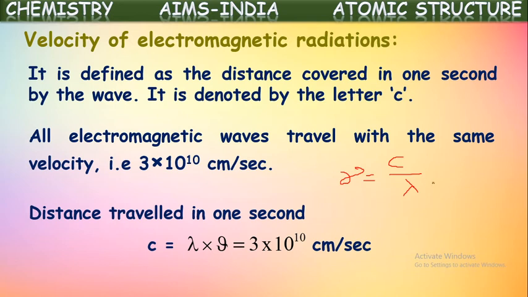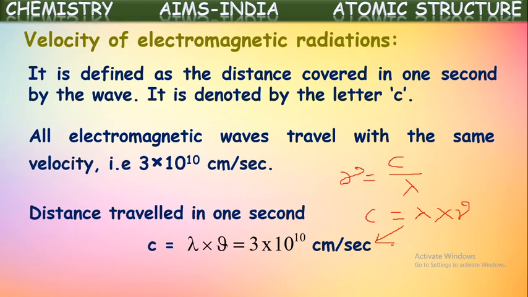So from this equation, lambda comes to this side, and c is equal to lambda into frequency, which is equal to the velocity of light, that is 3 into 10 to the power of 8 meters per second. All the electromagnetic radiations are supposed to be traveling with the same velocity, that is 3 into 10 to the power of 10 centimeters per second, or 3 into 10 to the power of 8 meters per second.